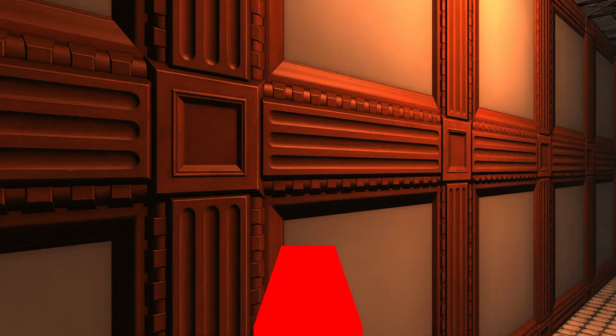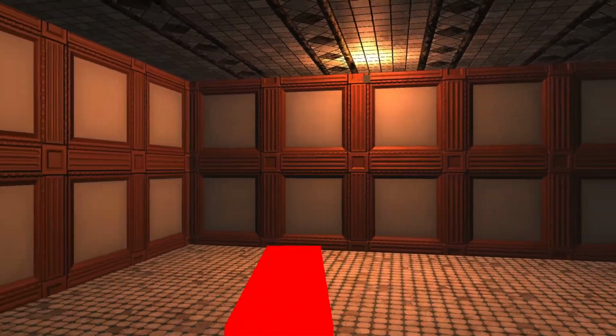Now we could define a single normal, or we could define a normal on a per pixel basis. So looking here, we have red, green, blue, x, y, z. So z is the blue component, which is the reason that most of this is blue, because most of it should be pointing, normals should be pointing directly back at us.